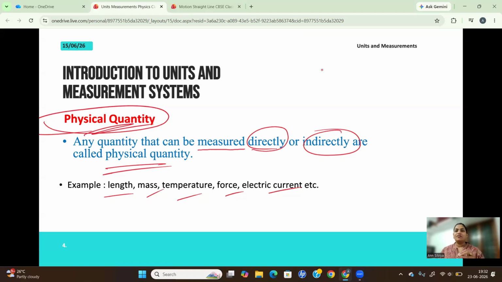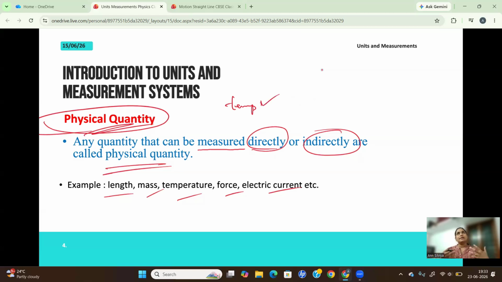So is fever a physical quantity? No, fever is not a physical quantity. We are not measuring fever there. We are measuring the body temperature there. So temperature is the physical quantity, right? Not fever. So you shouldn't get confused with all those terms.